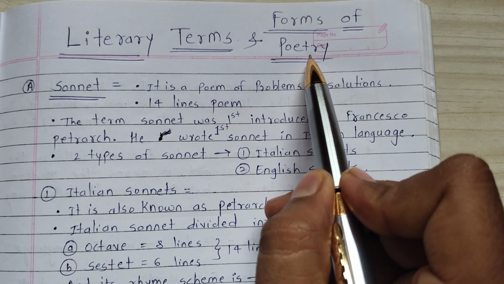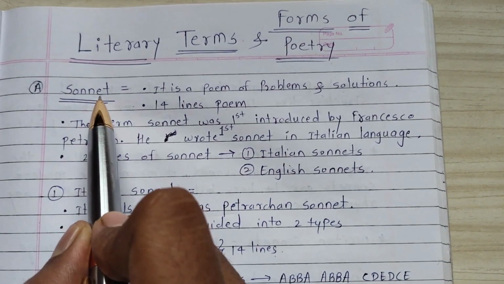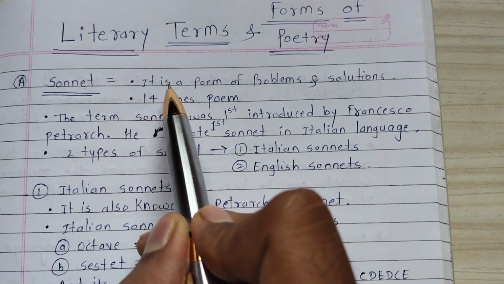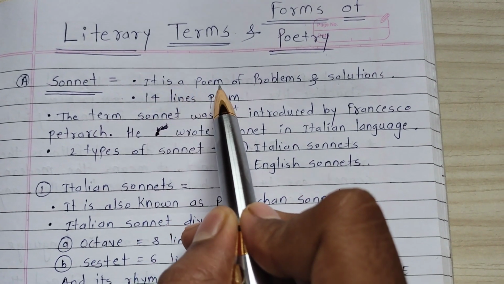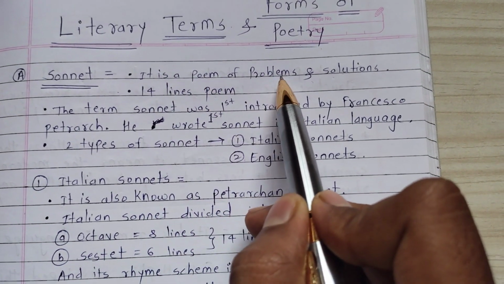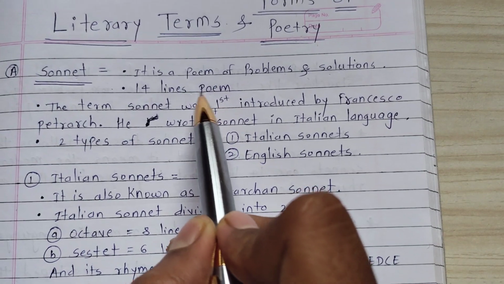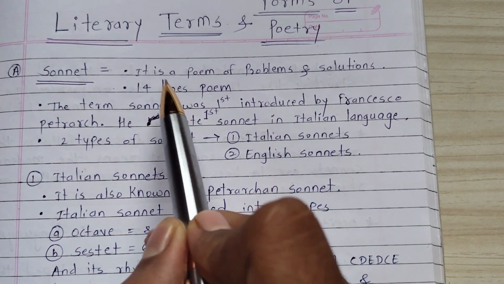There are many forms of poetry. Today we are going to discuss our first form, that is sonnet. A sonnet is a poem of problems and solutions. It is a 14-line poem. Sonnet has 14 lines.